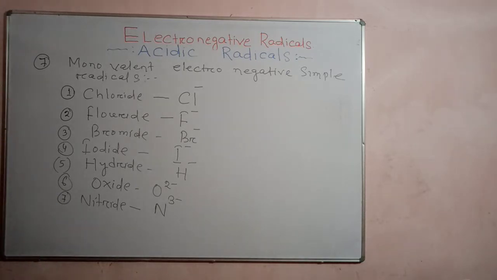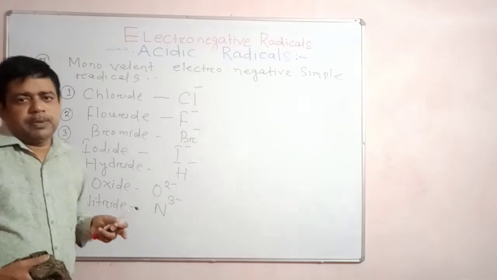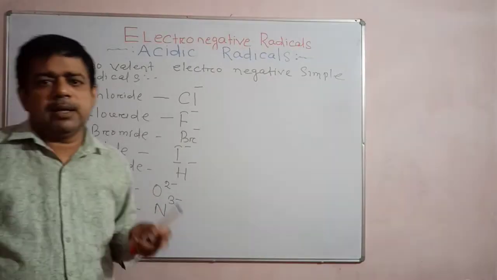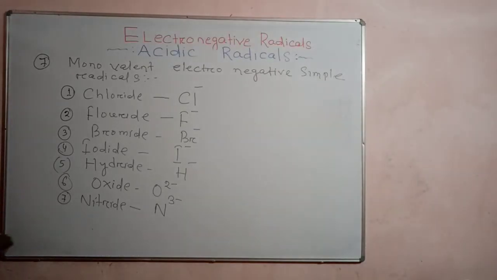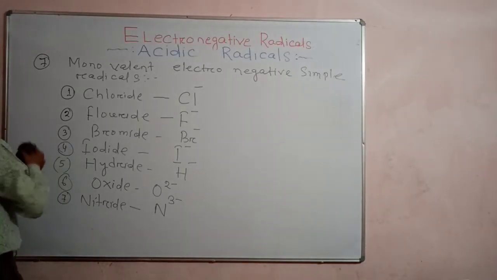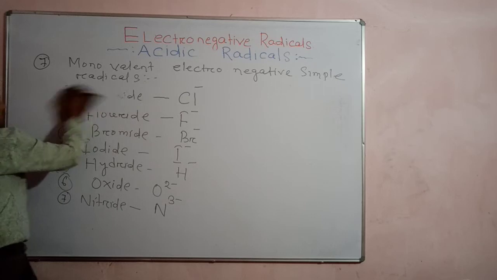Next, compound radicals. A radical consisting of a group of atoms of different elements is called a monovalent electronegative compound radical. Right? Let's see.